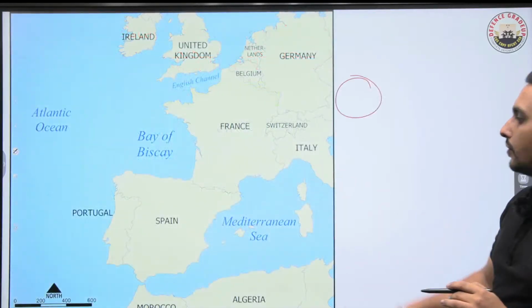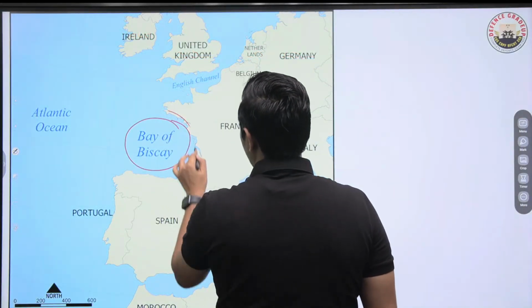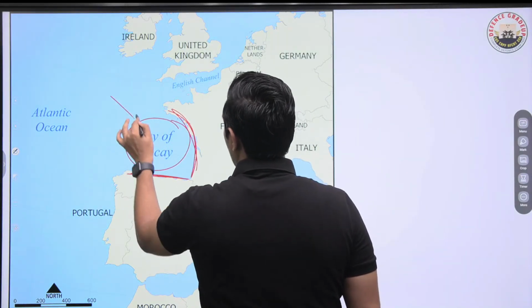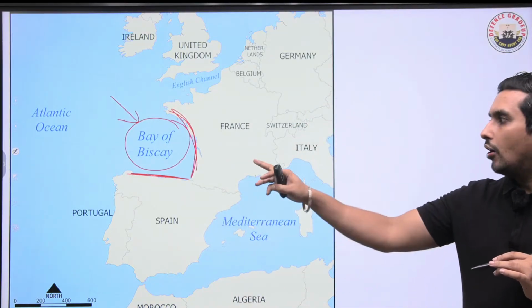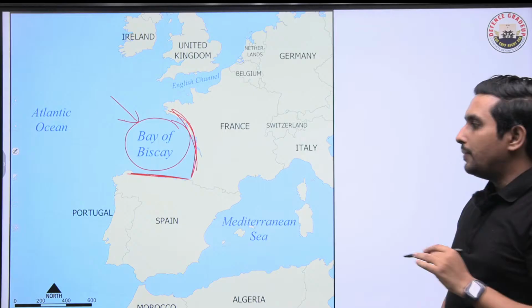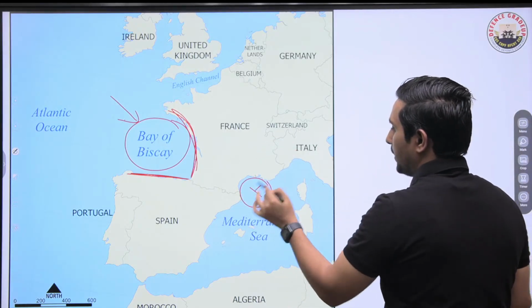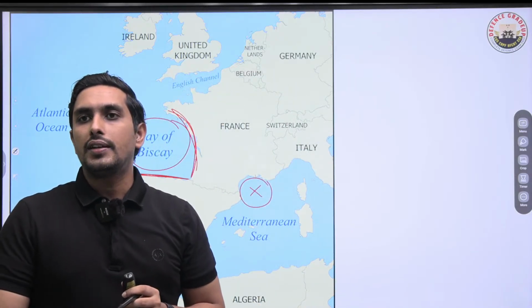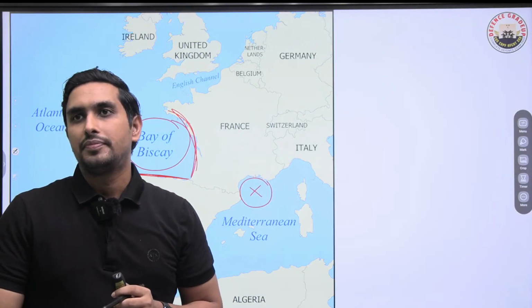So have a look at this. This is Bay of Biscay. This is the coastline of France. This is the coastline of Spain. And here we have the Bay of Biscay, as you all can see. Anybody who can tell me which bay is here, where I have marked a cross? So I have put a cross over here. Can you tell me what exactly do we call this? Think about it.